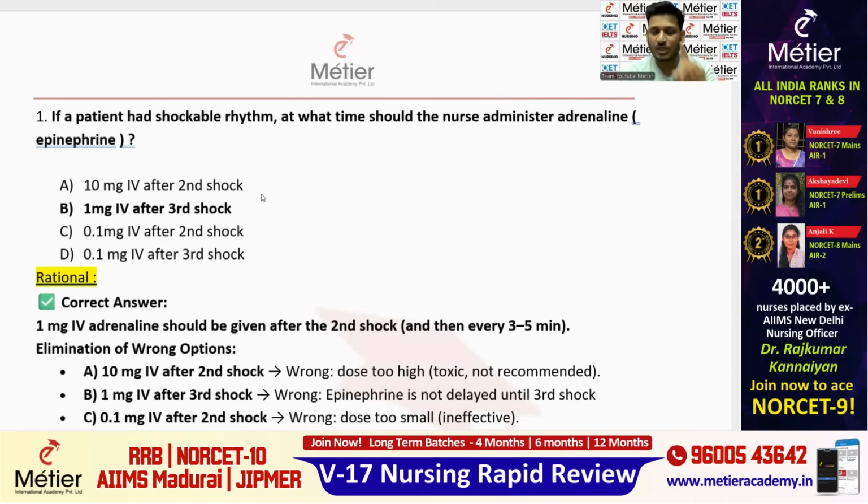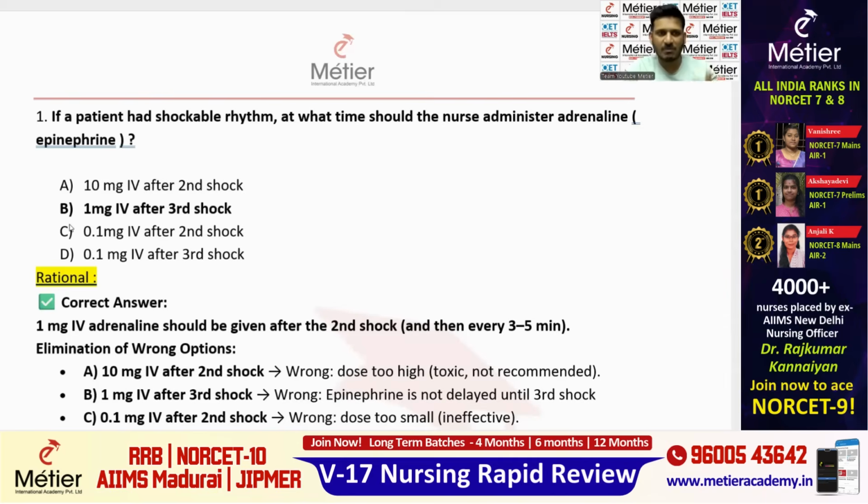So the answer is the dosage: 1 mg IV we introduce to the patient during ACLS. And the cycle: after the second cycle of the defibrillator, we are supposed to use adrenaline. So this is the exact answer.